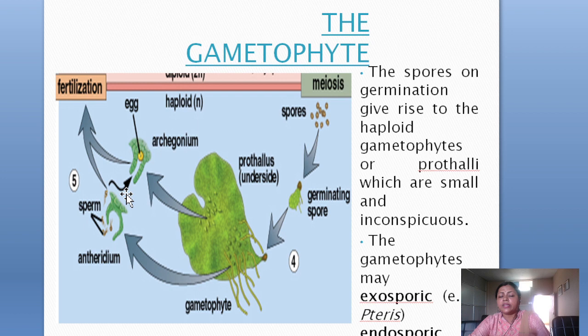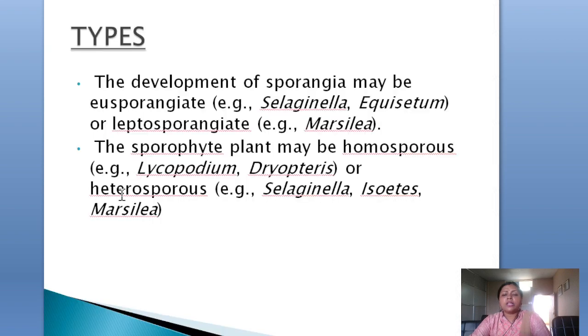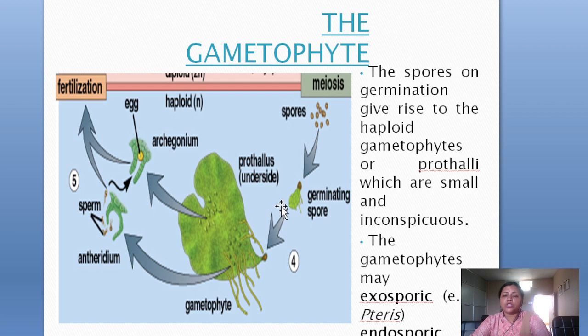In other varieties, you can see different shapes of the prothallus. Here the prothallus is monoecious, so it bears both antheridia and archegonia. The prothallus is a small, inconspicuous structure, and may be exosporic or endosporic.